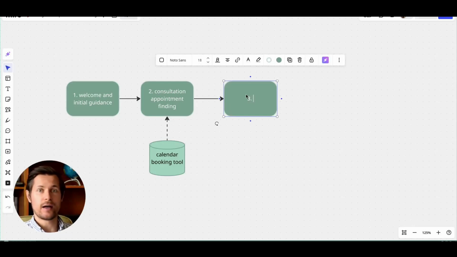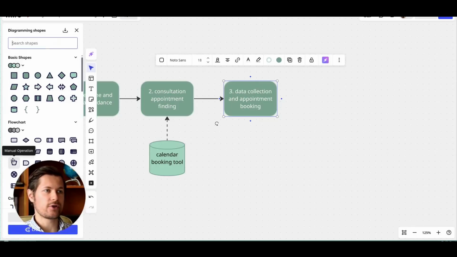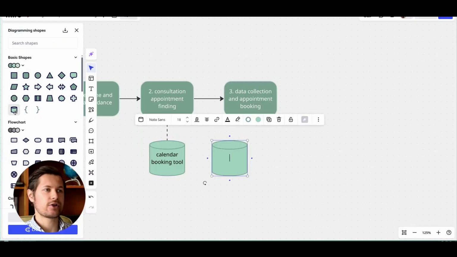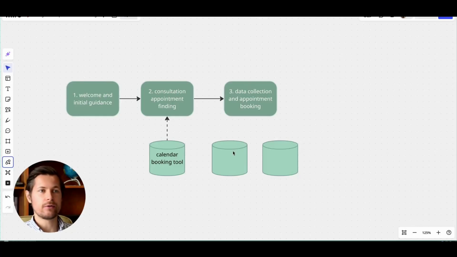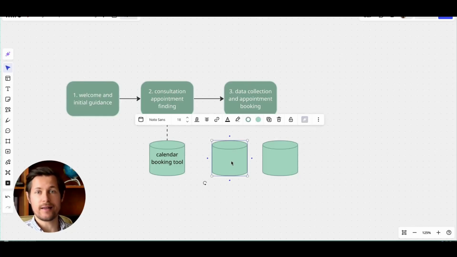Once a proper time has been found, we need a new step here to gather some extra data from the client. So I will call this data collection and appointment booking. So here we need details such as their name, their phone number, their email, everything that we need in order to create an appointment. For this step, we need two connections. We need one connection to the calendar tool, and the other connection will be to Airtable, which is our internal CRM. Airtable is like Google Sheets, but a bit more sophisticated and user-friendly.